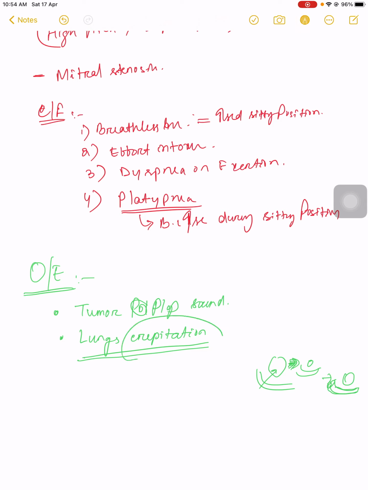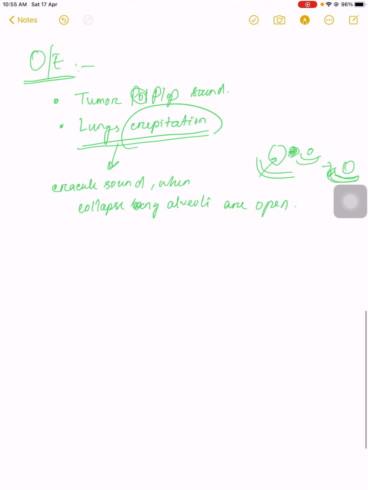This is known as crepitation. So lung crepitation is a crackle sound when collapsed lung alveoli open. This is known as lung crepitations.